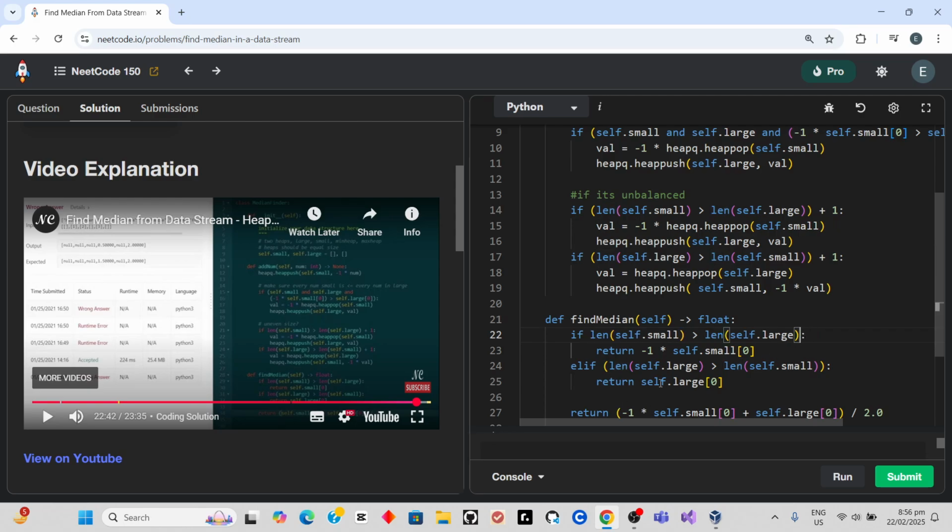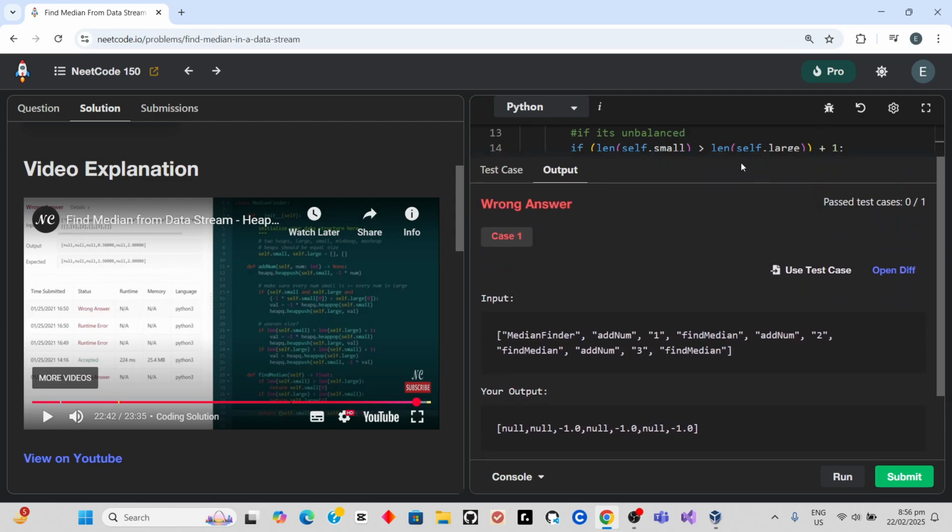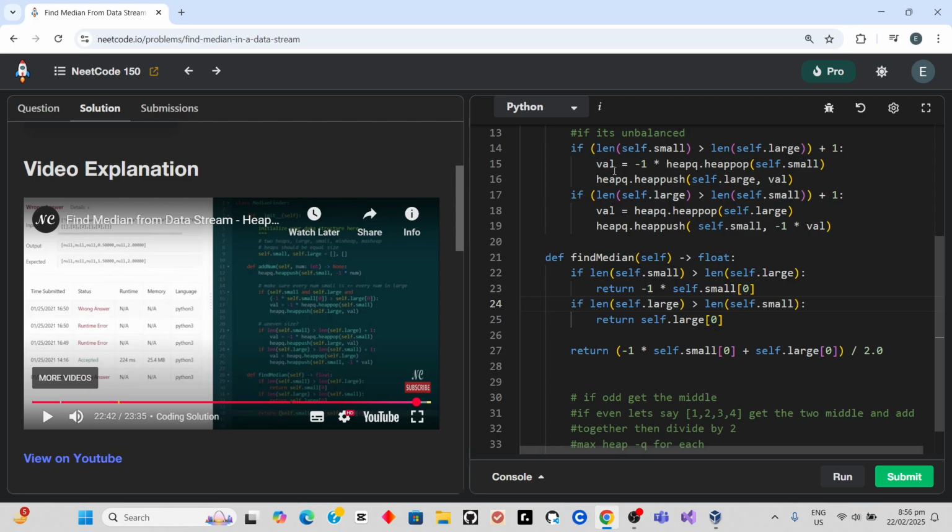The if statement of this doesn't really matter. Shouldn't be elif. Ah, still wrong. Could be wrong.